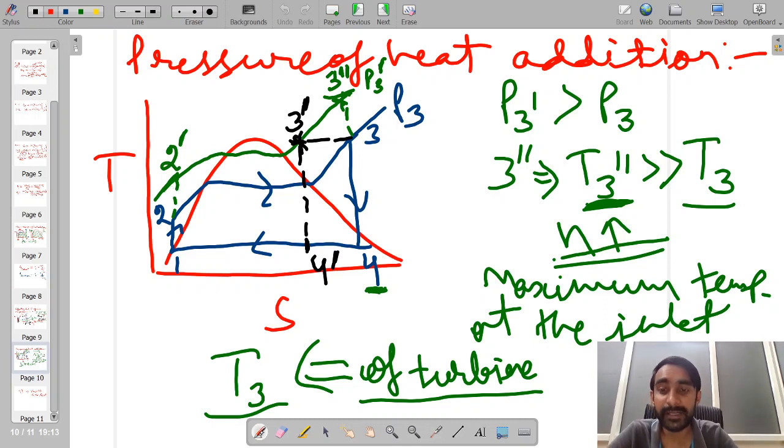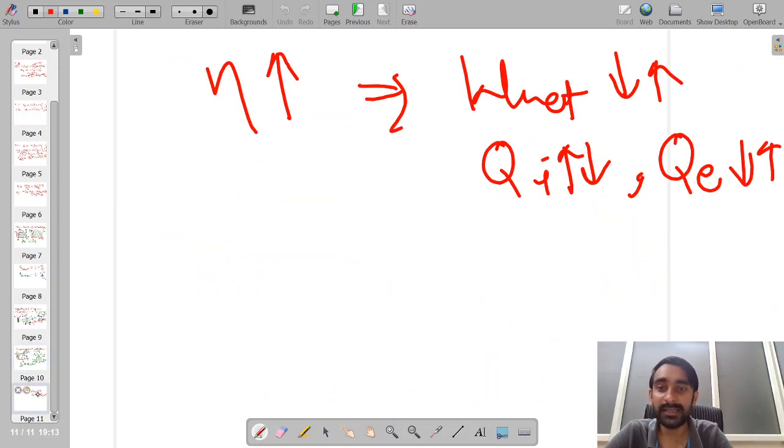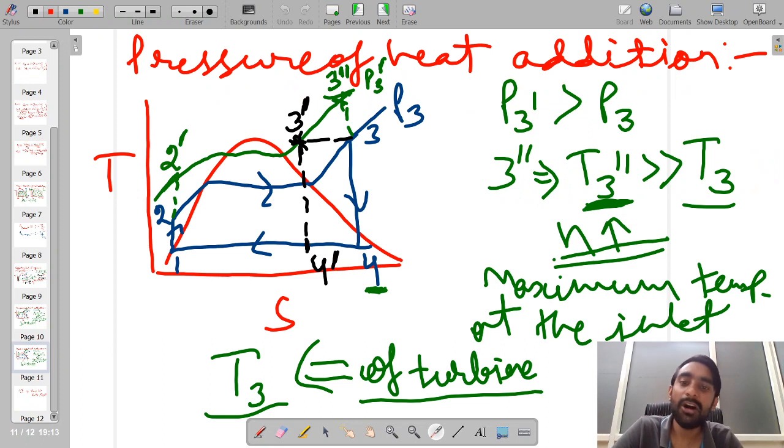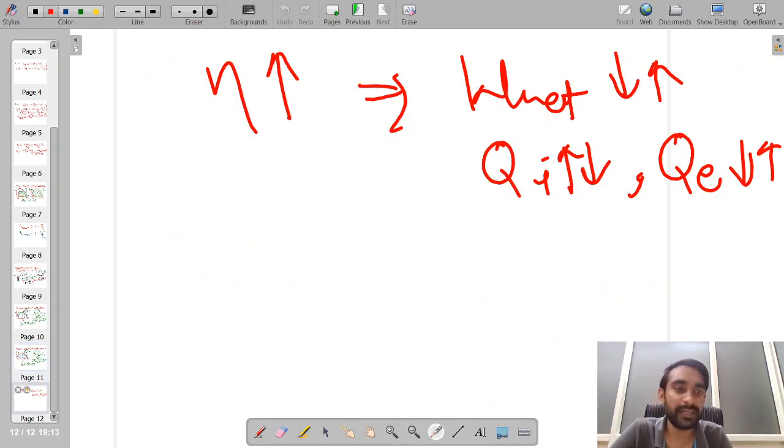So what we can conclude is that these factors, Q inlet and W net, may either increase or decrease depending upon the situation of the cycle. However, the value of heat rejection will always be decreasing.